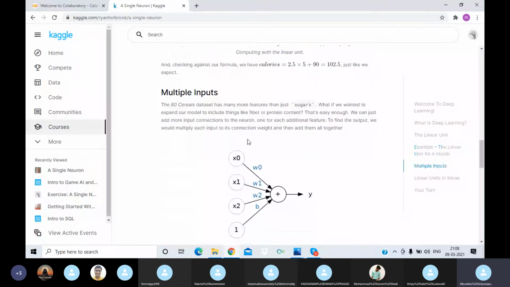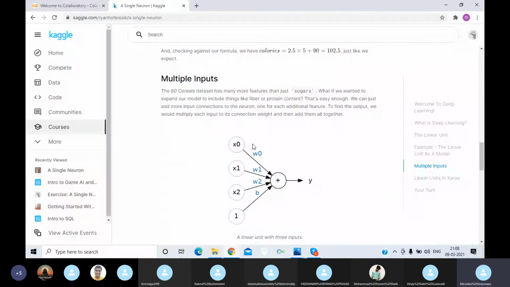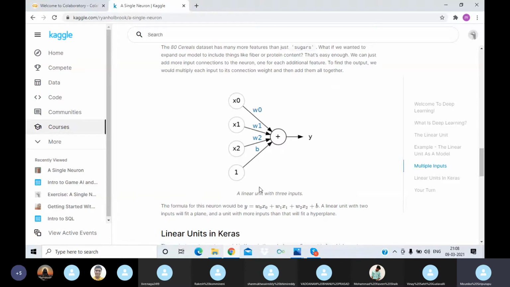Coming to multiple inputs, as we learned previously about linear units, for the same neuron we can give multiple inputs with multiple weights, and the bias input is always predefined. So this will be a linear unit with 3 inputs.